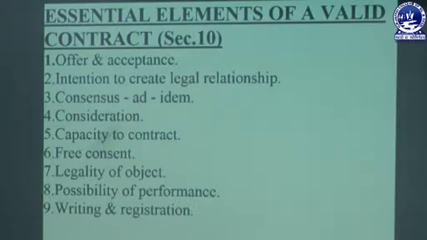First one is offer and acceptance. For a contract to be a valid contract, there must be an agreement, and the agreement must be made between two or more parties. One party cannot make an agreement with himself or herself. So when there is an agreement, there must be two parties, called the offerer and the offeree. Offer and acceptance are necessary to create a valid contract. If there is no offer and acceptance, that is not a valid contract.